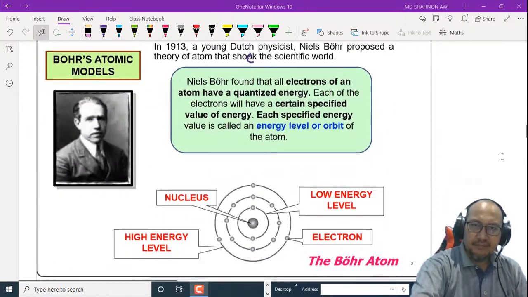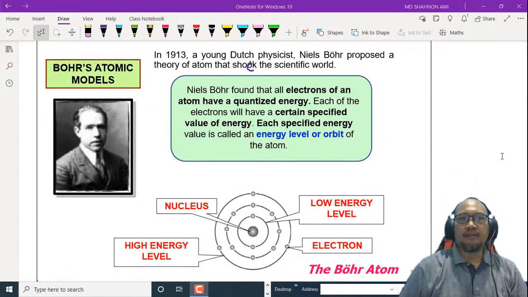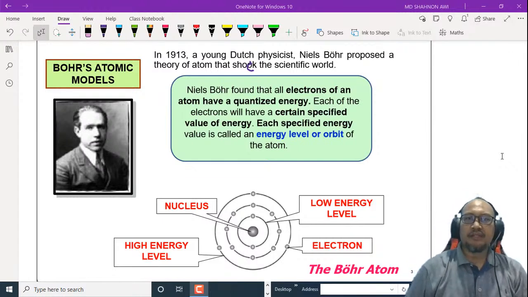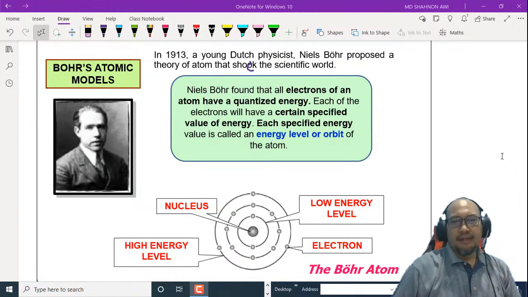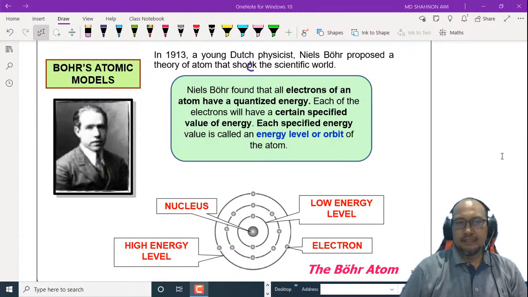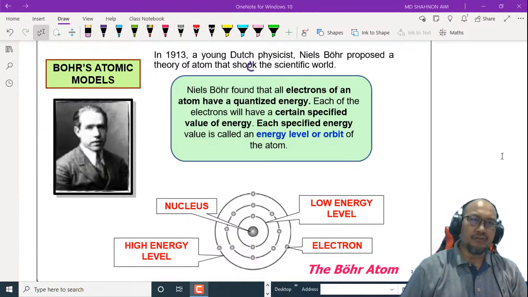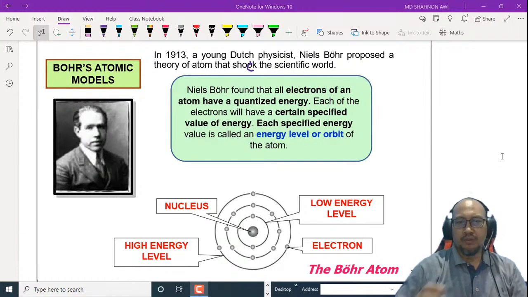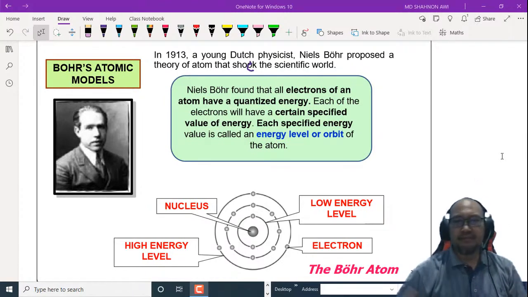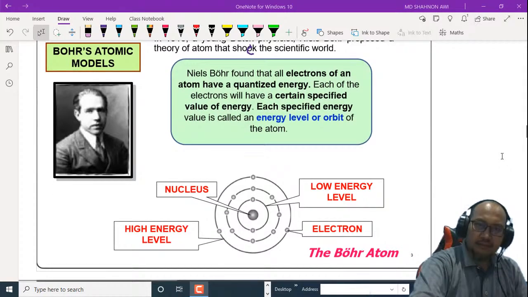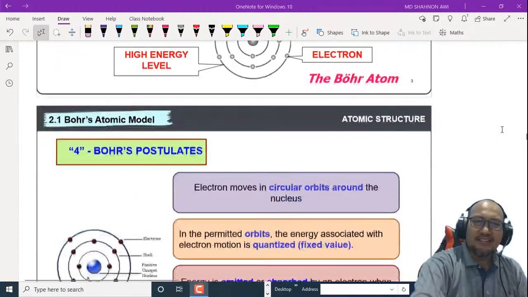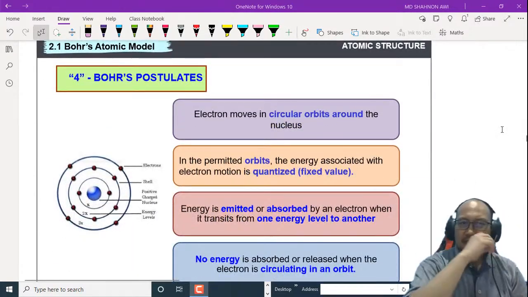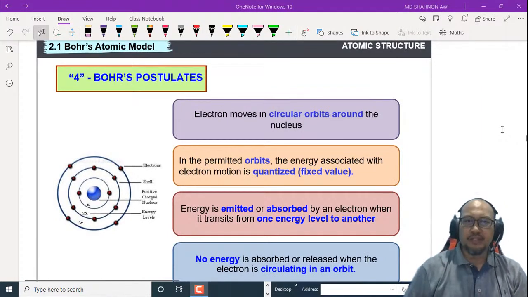First of all, we look at the Bohr atomic model proposed by Niels Bohr in 1913. This is the theory of the Bohr atomic model. We have the atom, and at its center we have a nucleus, and around it we have an electron. Here are the four Bohr postulates.